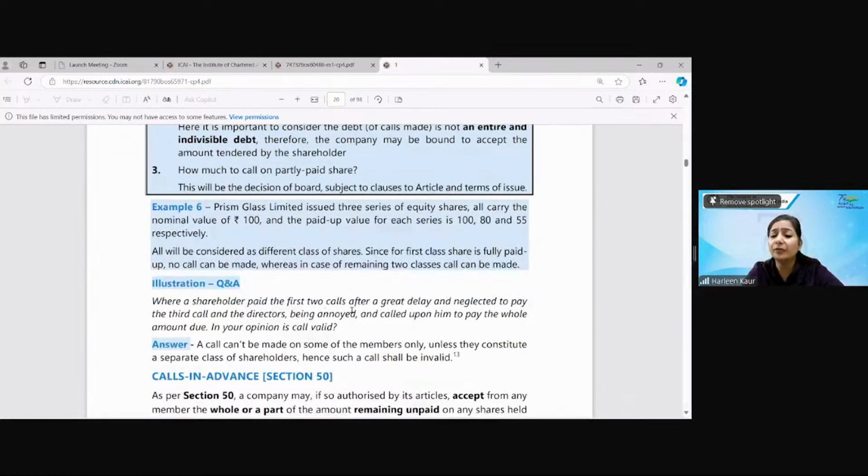The shareholders paid the first 2 calls after a great delay and neglected to pay the 3rd call. The directors, being annoyed, called on them to pay the whole amount. Is it valid? A call cannot be made on some of the members only unless it is a separate class of shareholder. Therefore, the call will be invalid. Section 49 simply tells you that uniform rights have to be given and uniformity has to be maintained. It's okay, Sunil Kumar, no worry.